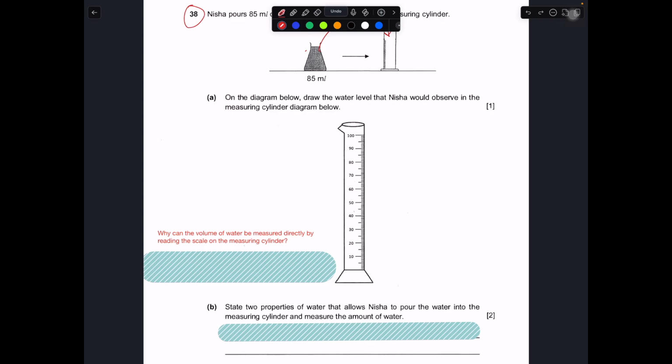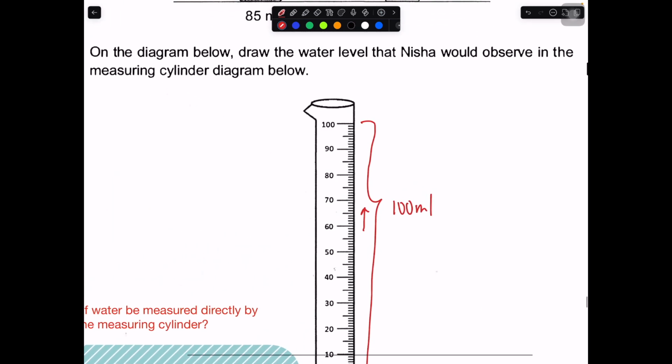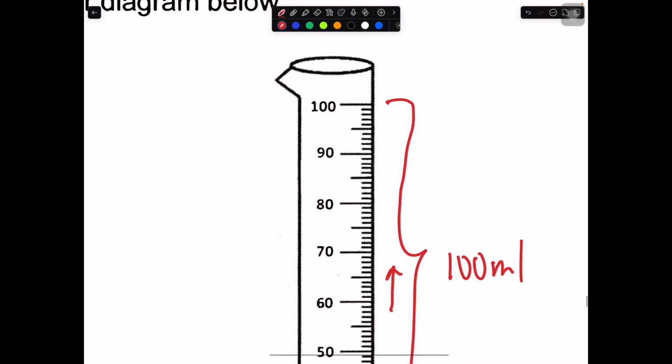So for this part, you notice the scale over here, this is 100 ml. So we need to locate where 85 is. You're reading it up. So 85 should be somewhere around here. So it's 81, 82, 83, 84, 85. So you should draw a straight line across here. Use a ruler. So this should be 85 ml. With that, you will answer this question.